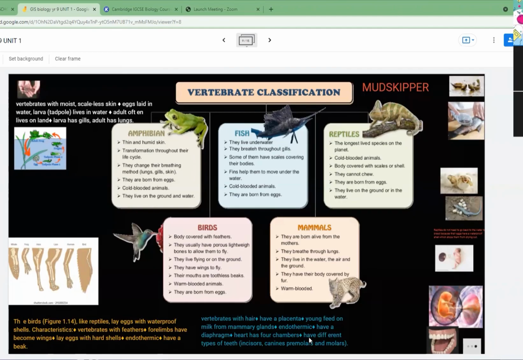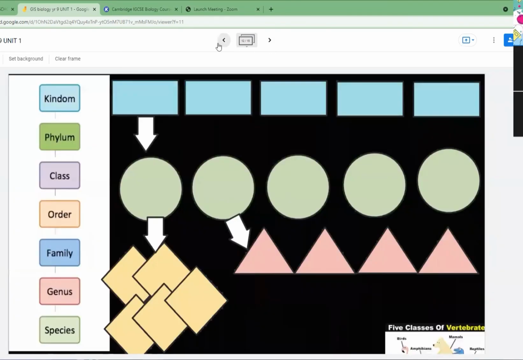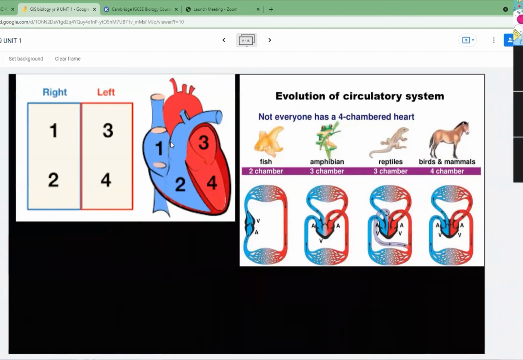For mammals, one thing is left. The heart has 4 chambers and there is a diaphragm. Here is a picture of a heart with 4 chambers. This is the heart of a mammal. 4 chambers means it has 4 compartments. We just did this class with year 11. 1, 2, 3, 4. You mean the left atrium like that, right? Exactly. If you have done this, awesome.